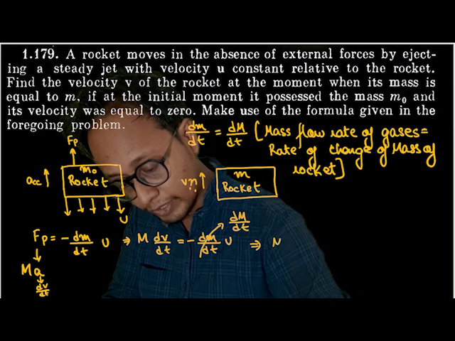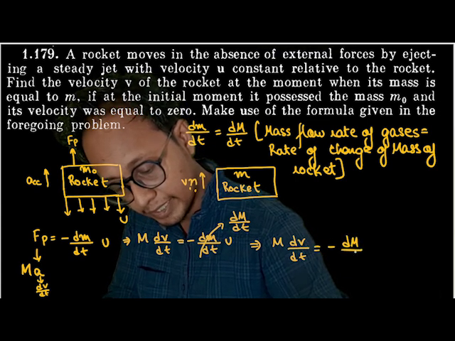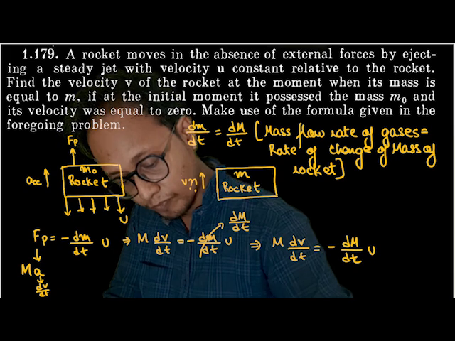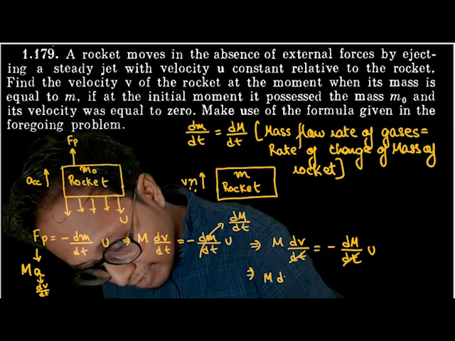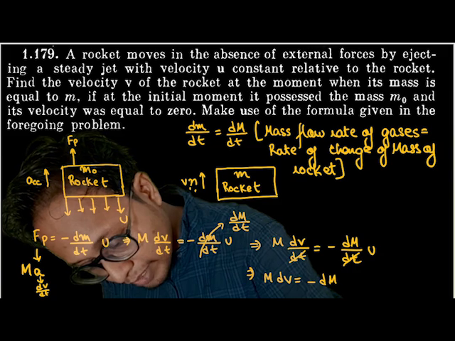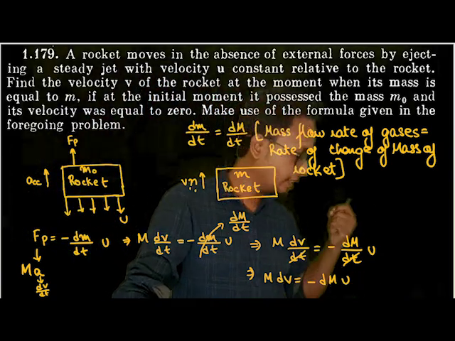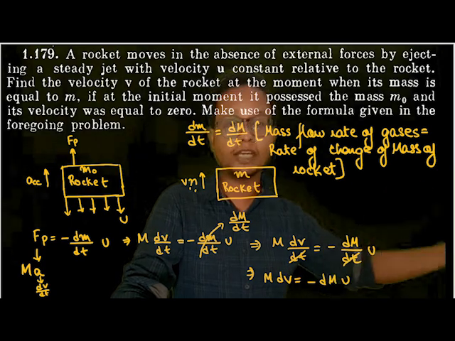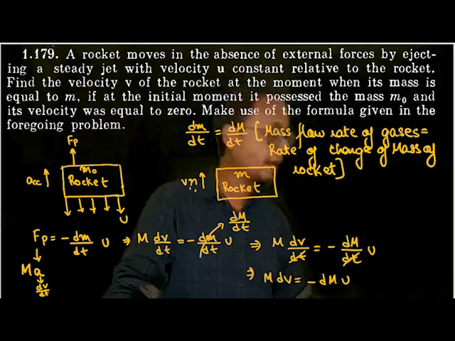Now when we see the equation, M dv by dt is equal to minus dm by dt into u. The dt and dt get cancelled. So here M dv is equal to minus dm into u. And this u is constant. The relative velocity of the gases with respect to the rocket will never change, no matter how fast the rocket is moving, because the capacity of the rocket is constant.